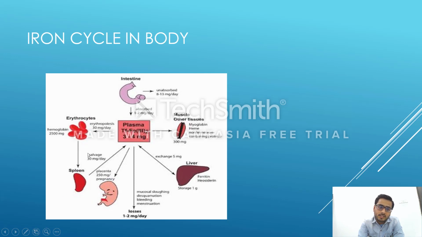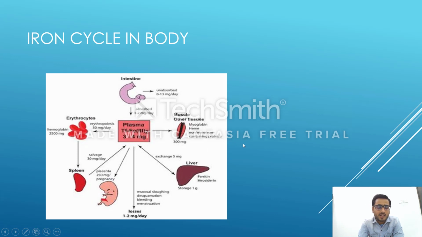this iron hemoglobin gets broken here into heme and globin. Again heme goes back and is reutilized. In pregnancy, it gets transferred through the placenta from mother to fetus, and in the liver, if it is extra, it gets stored as ferritin, and I already told the storage form. And in muscle, it goes for synthesis of myoglobin and non-heme iron containing proteins.